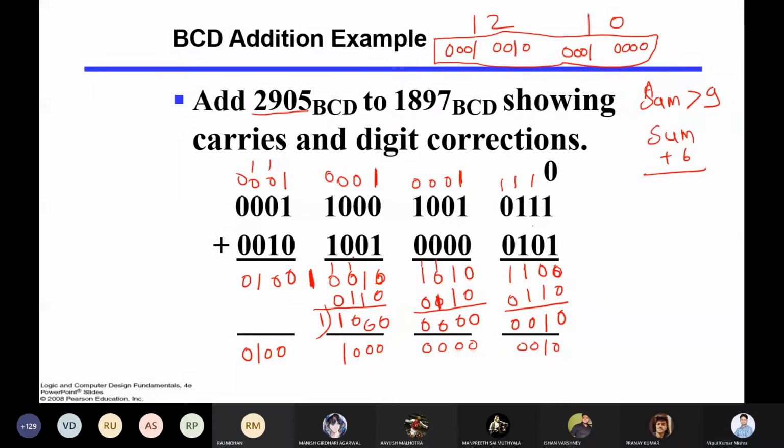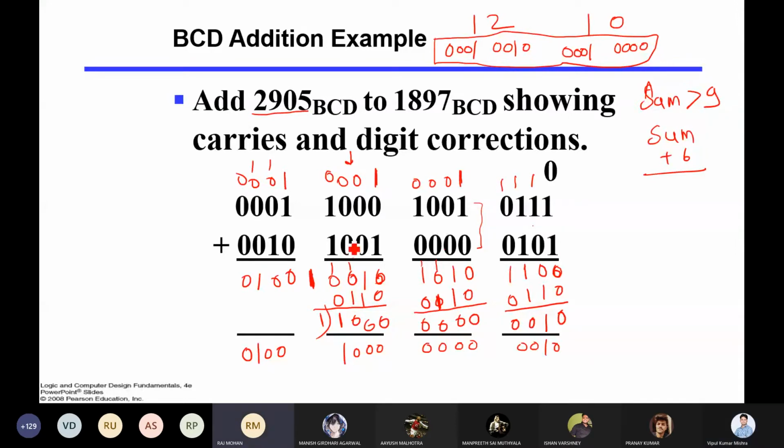Sir, the thing you did in the third case, you didn't do in the first two cases. You carried one to the other side, but here you considered one as a whole. Once you add both of them, you didn't get any carry here. But once you add 6, you get a carry that we carry forward here.